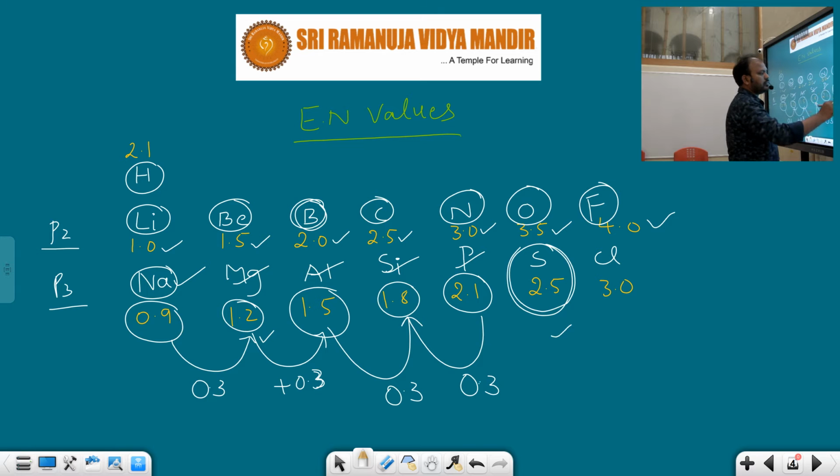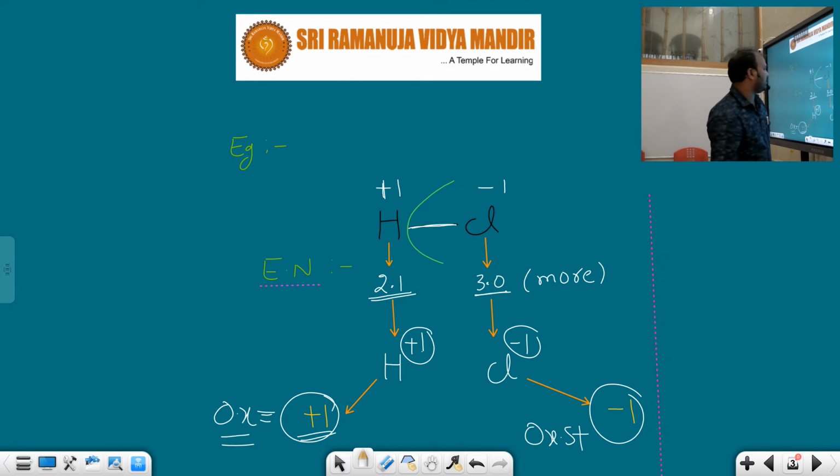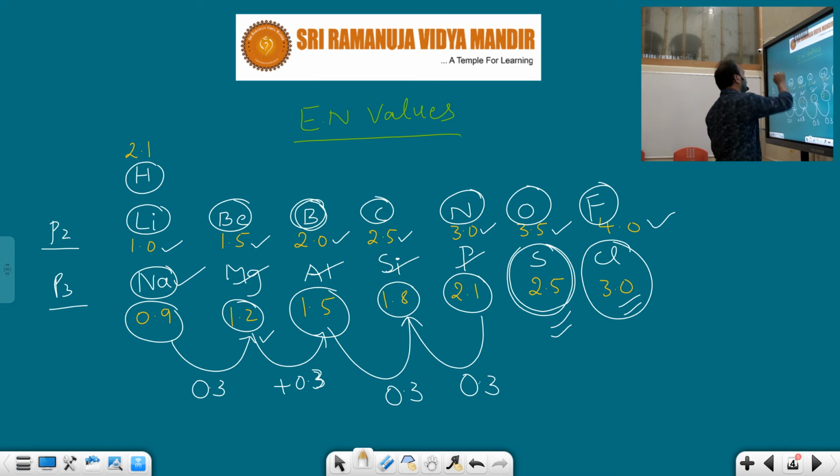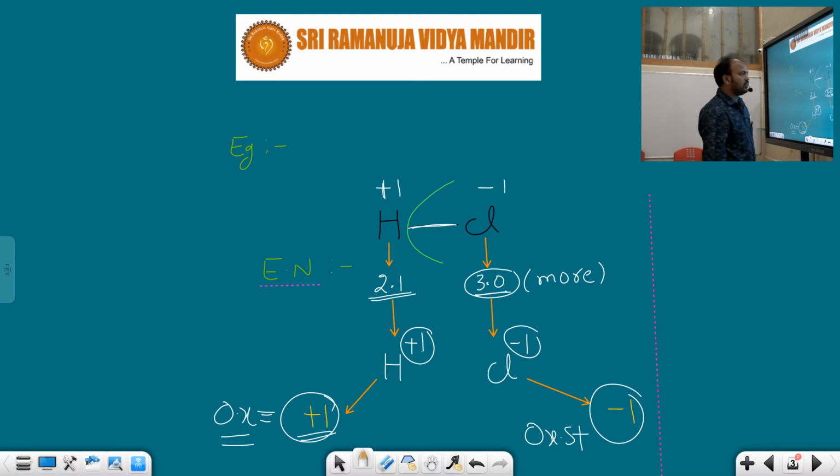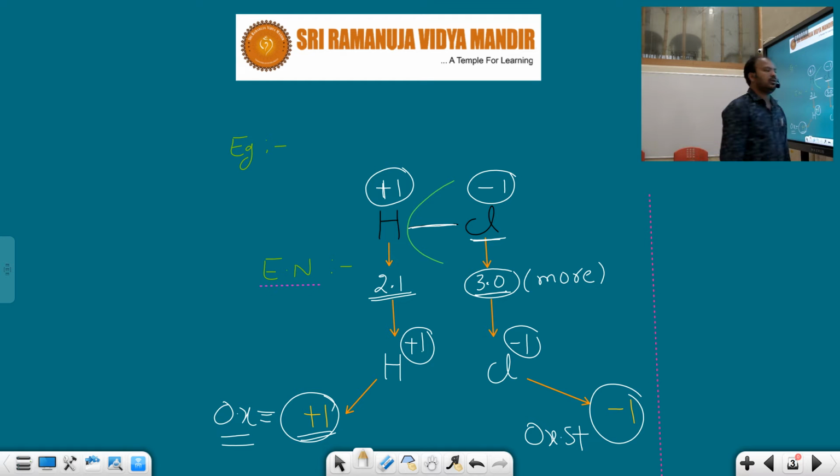It is different. Chlorine electronegativity how much? 3. That's why I have written it in the previous slide. Hydrogen electronegativity is 2.1. So which has more electronegativity? Chlorine. That's why the shared electron pair in the covalent bond migrates towards chlorine. So chlorine accepts the electron pair, that's why it gets a negative charge. Hydrogen is donating, that's why it gets a positive charge. But it is an imaginary charge which is observed in covalent compounds.